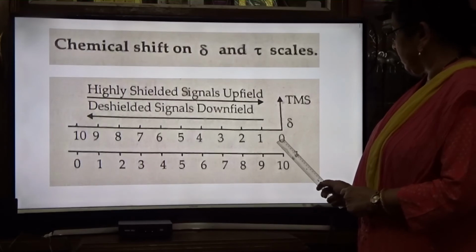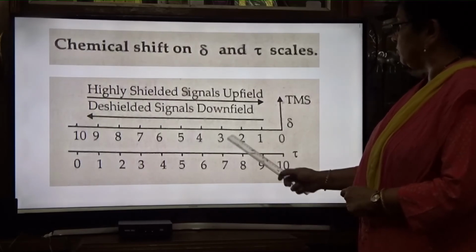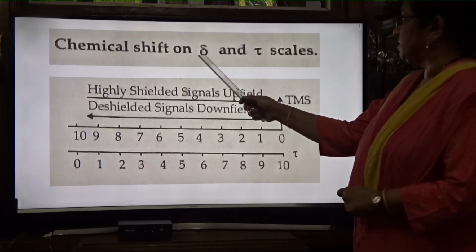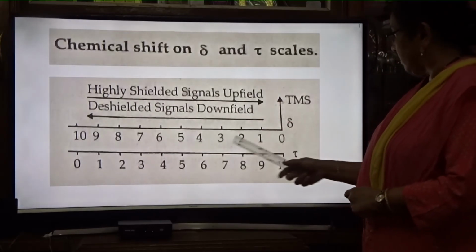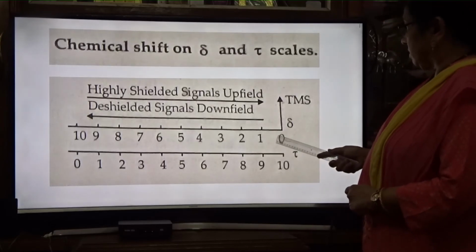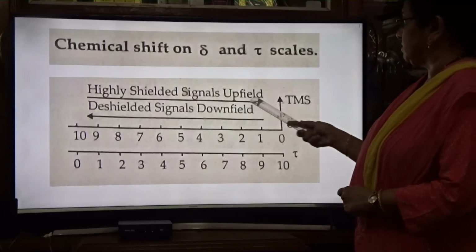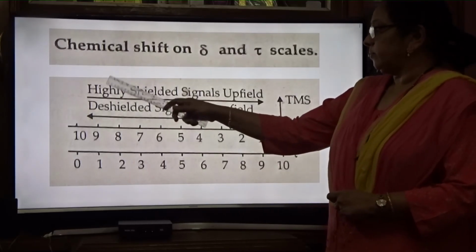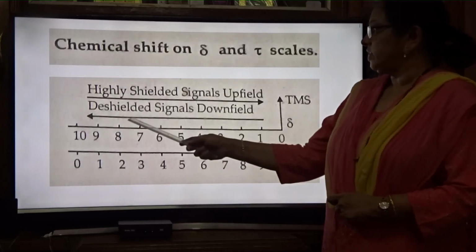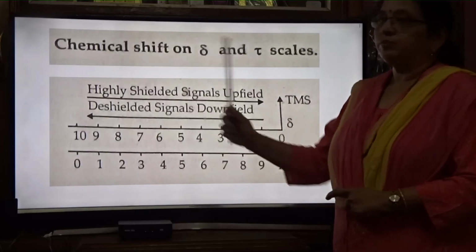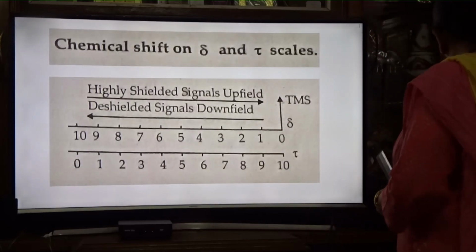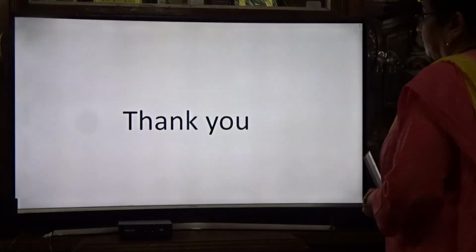Where del is 0, tau is 10. These are the two scales to measure chemical shift. Highly shielded signals shift toward TMS, which is known as upfield. If it goes towards del 10, then it is said to be de-shielded. So upfield means to the right, de-shielded means to the left.